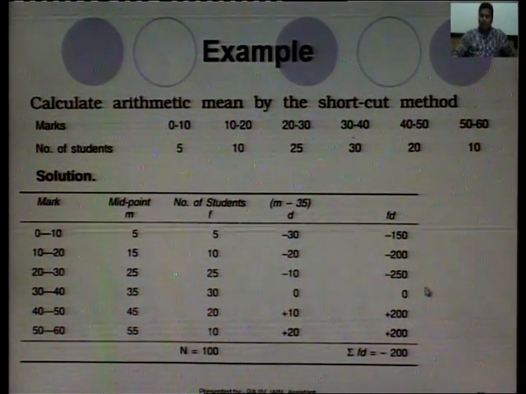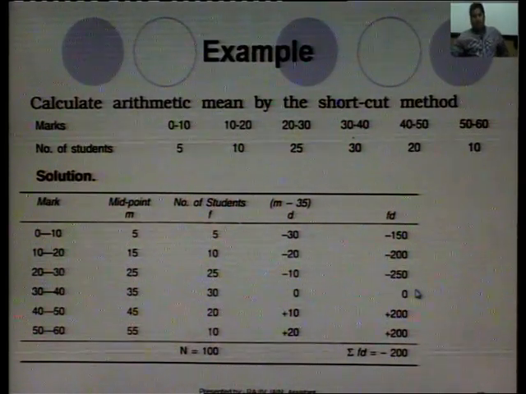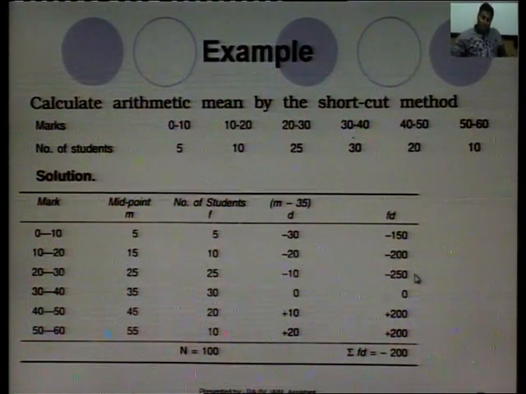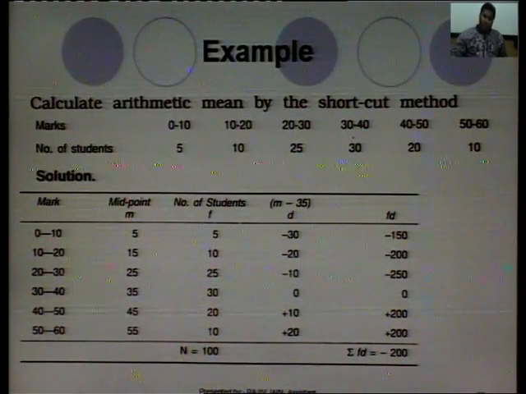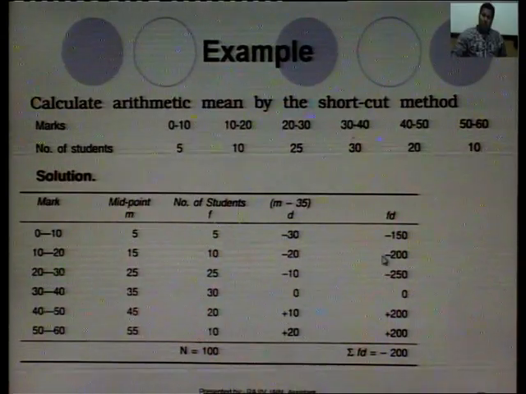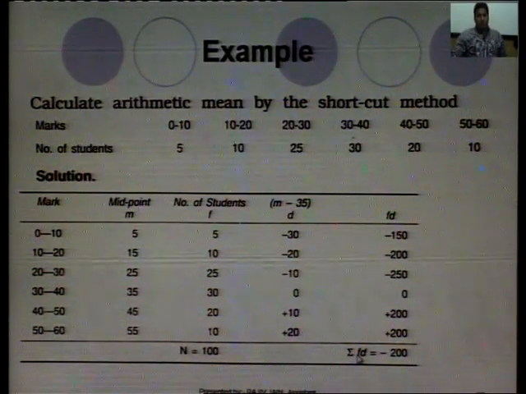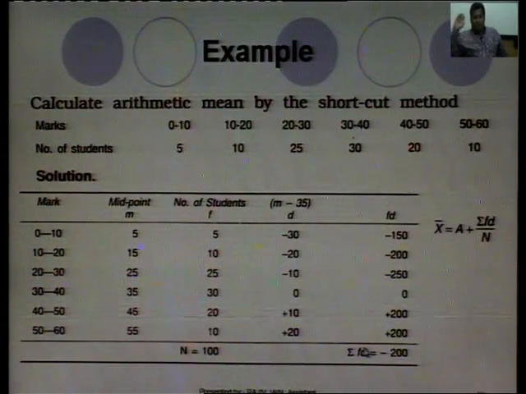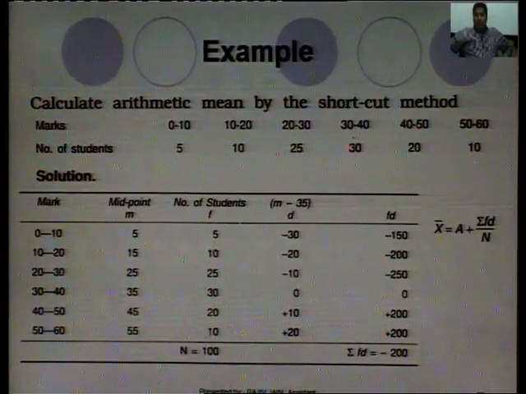Now, get the sum. How to find the sum? The tricky part was first add minus values, then add plus values, then simply subtract them. This is 400, 600 plus 400, that is minus 200. Now, we will apply the formula, that was summation x is equal to a plus summation f d upon n.